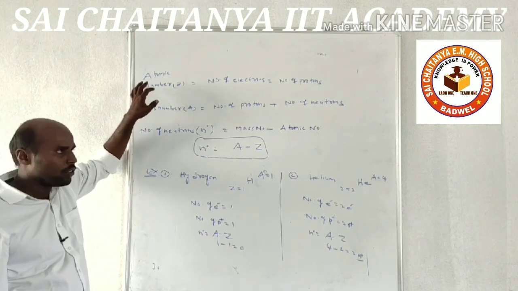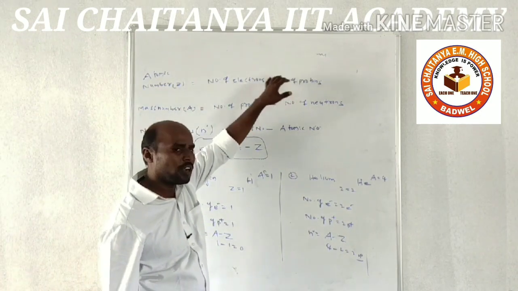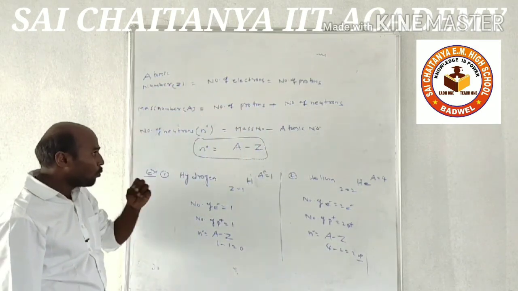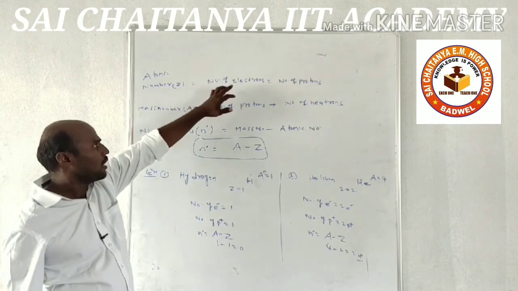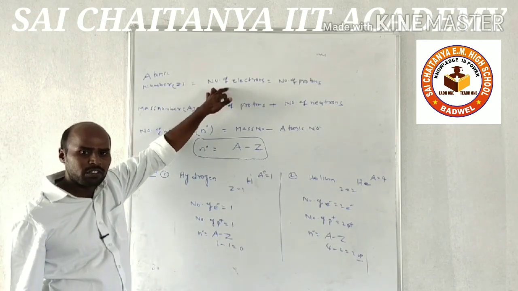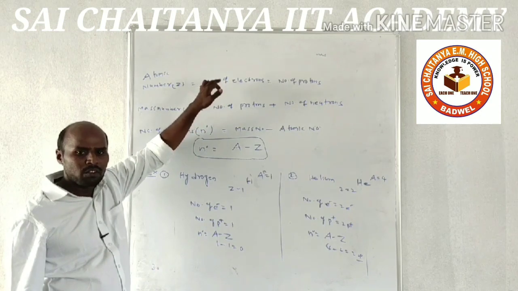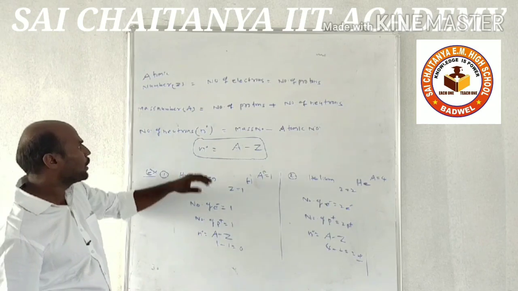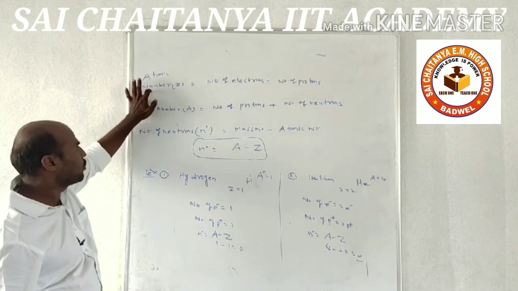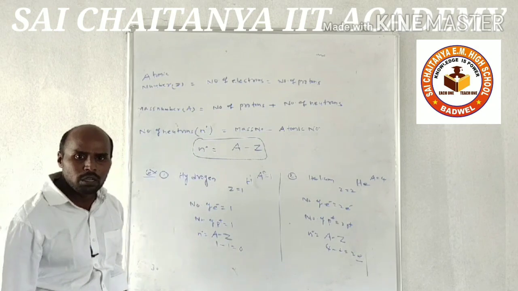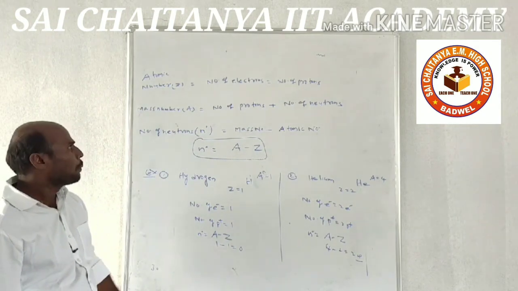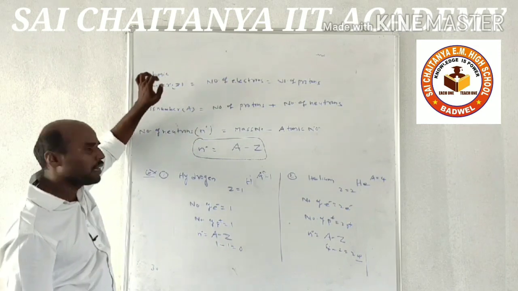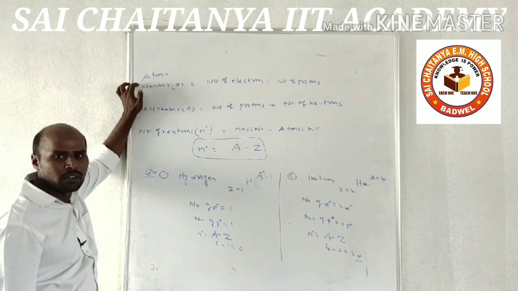Atomic number Z is equal to number of electrons, equal to number of protons. అంటే atomic number ఎంత ఉంటే అన్ని electrons అన్ని protons ఉంటాయి. If you write down the electronic configuration, we need to know how many electrons are present in each atom, that is the basic concept. That's why atomic number is the most important.